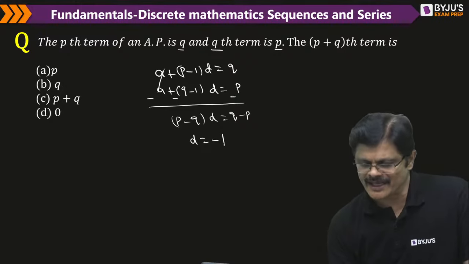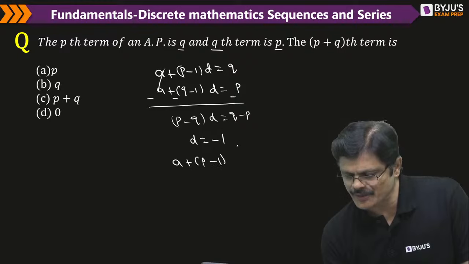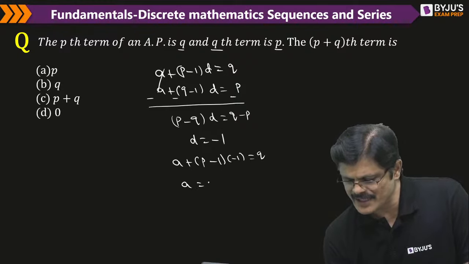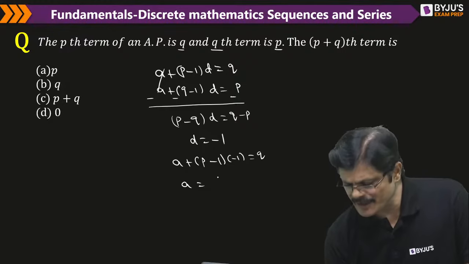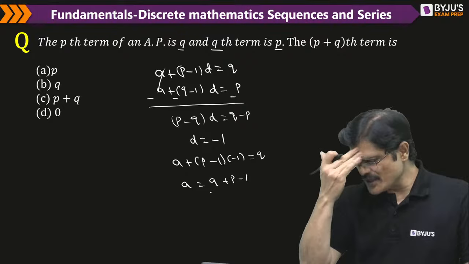Once you got the d value, you can substitute in the first one. A plus p minus 1 into d, which is minus 1, is equal to q. So it is a minus of that; when it goes to the other side, it becomes plus p minus 1. So this is your a value.